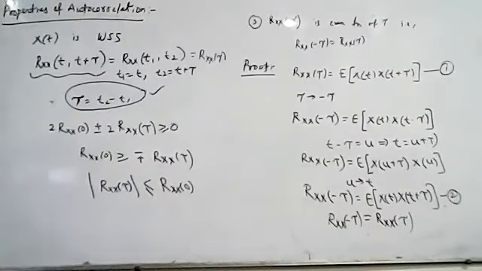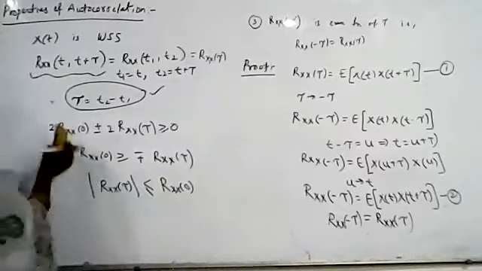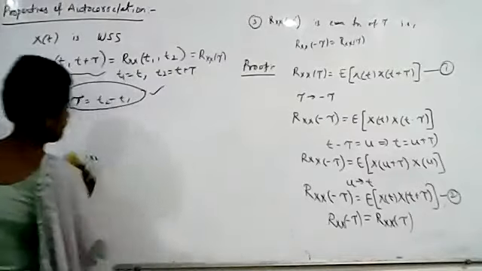Now we'll see the next property, the fourth property.